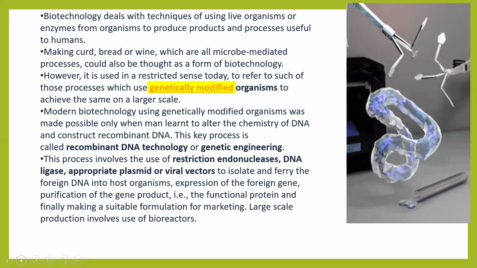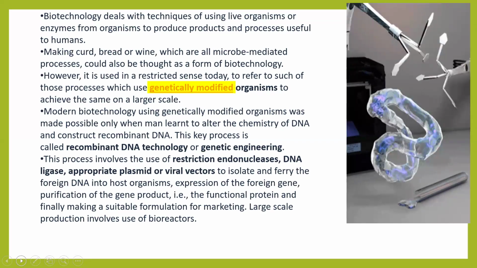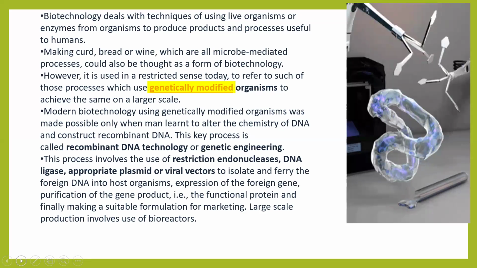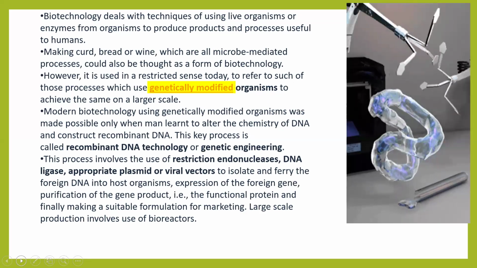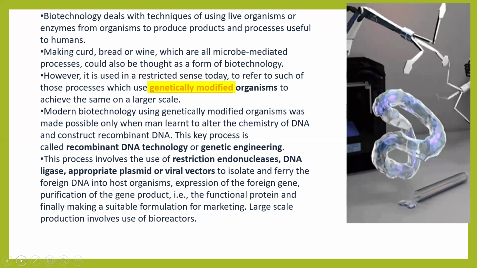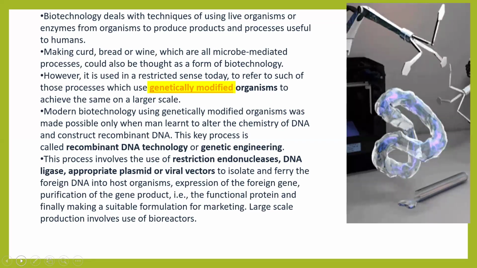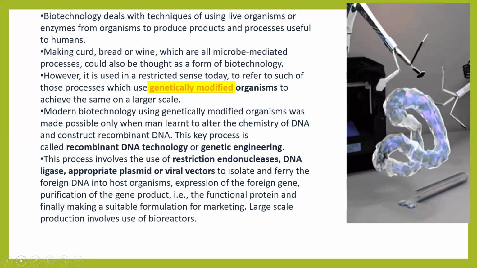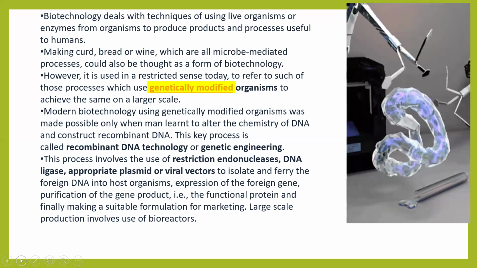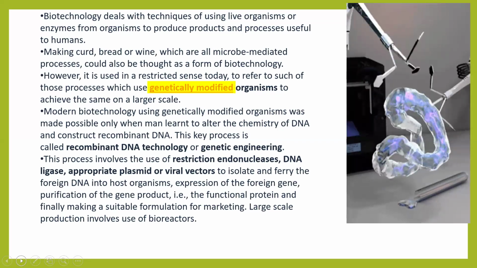This process involves the use of different types of enzymes: restriction endonuclease, and DNA ligase, which is also known as molecular glue. It also uses appropriate plasmid or viral vectors to isolate and ferry the foreign DNA into the host organism, expression of the foreign gene, and purification of the gene product, that is the functional protein. At last, we have to get the functional protein in this process and finally make it a suitable formulation for marketing. Downstream processing and large scale production involve the use of bioreactors.